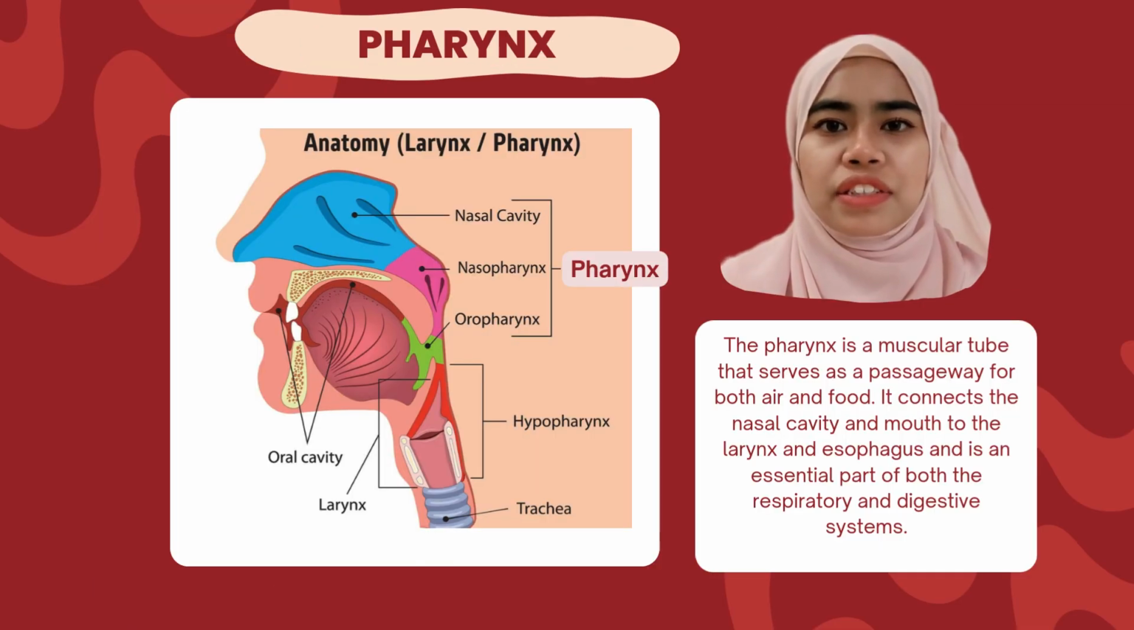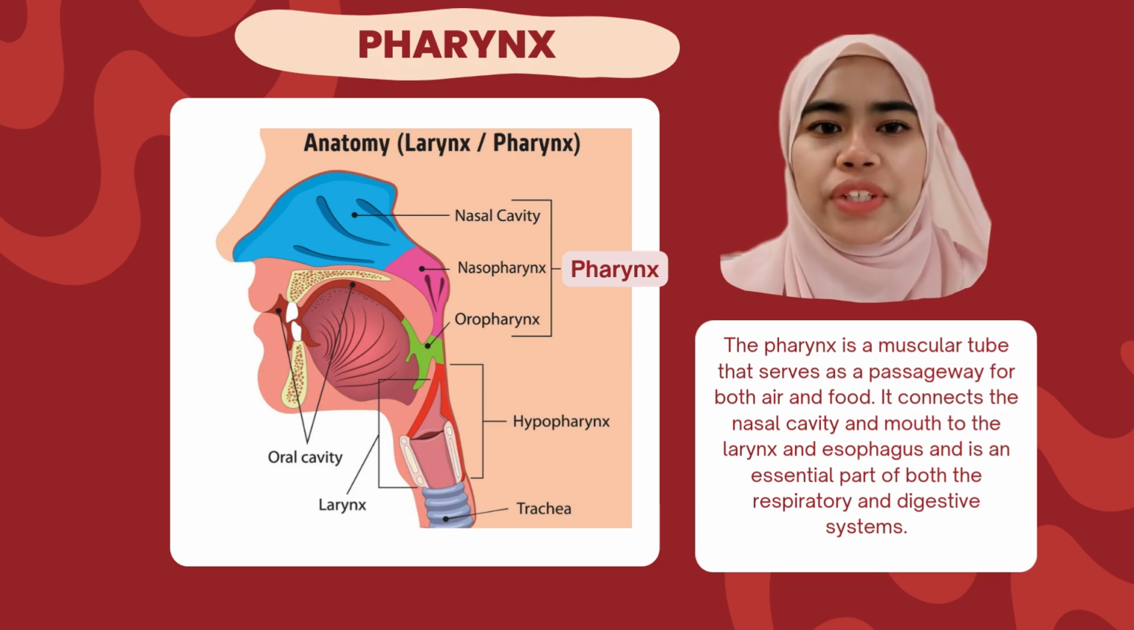The pharynx is a muscular tube that serves as a passageway for both air and food. It connects the nasal cavity and mouth to the larynx and esophagus and is an essential part of both the respiratory and digestive systems. The pharynx plays an important role in deglutition, which is commonly known as swallowing. The epiglottis is a lid-like structure that closes off the entrance of the trachea to prevent food and liquid from moving into it from the pharynx during swallowing.